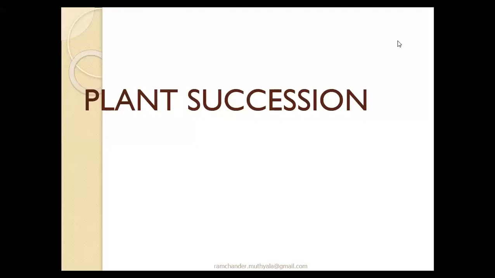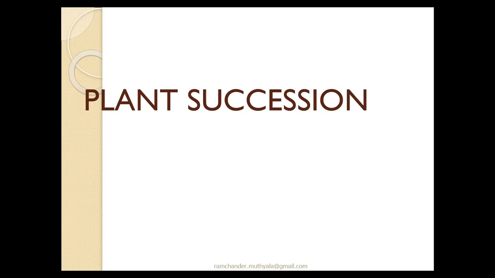Plant succession. Succession means one group of plants occupying one place. On that place, the plants complete their life cycle, and this is called succession.